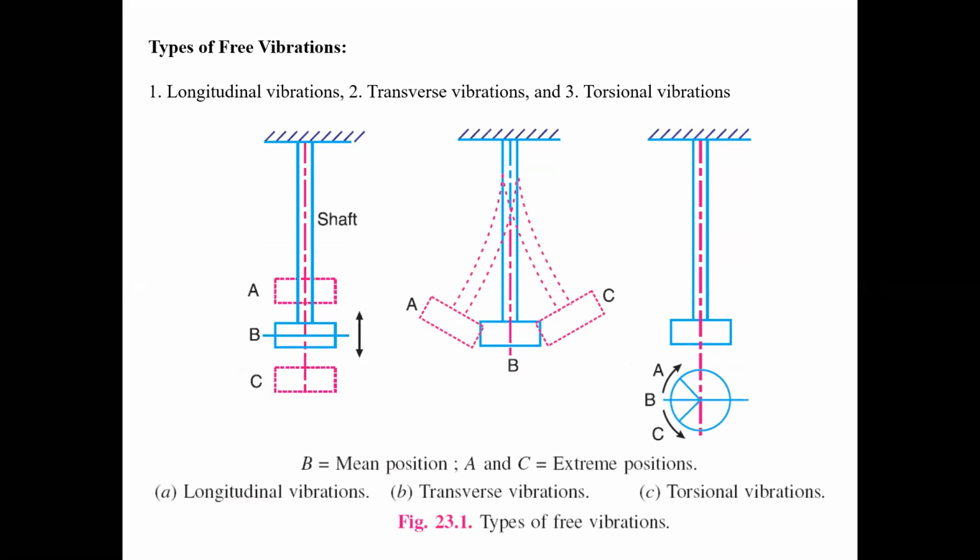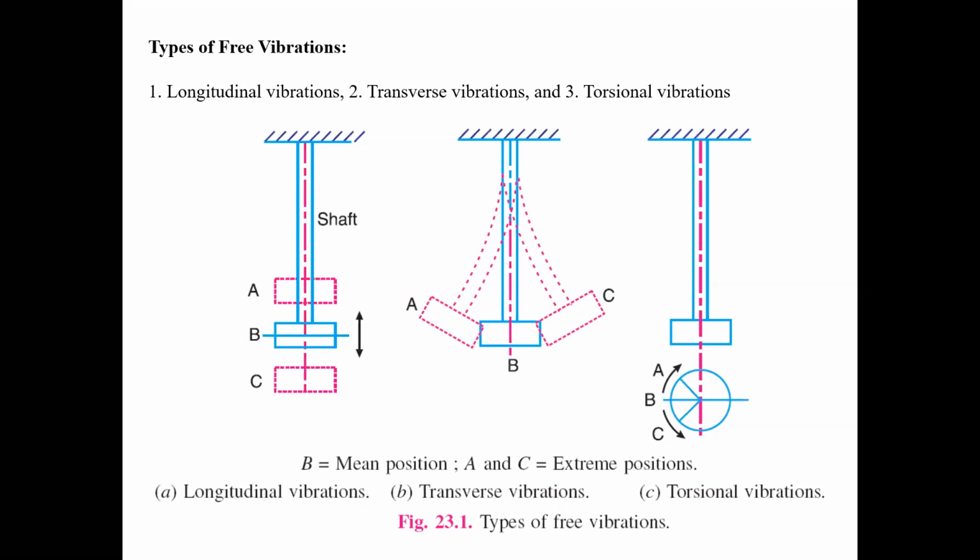Just observe the screen. That is our figure A. Three figures are there. The first figure represents the longitudinal vibrations. That means when the body moves along the axis of the shaft, that type of vibration is called longitudinal vibration.